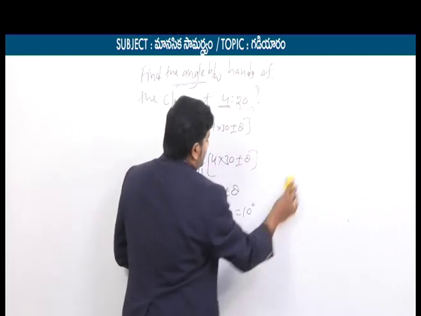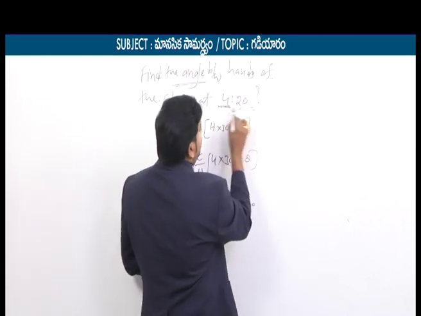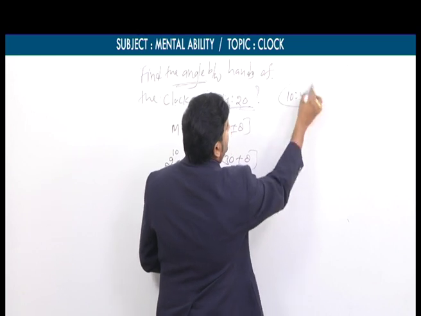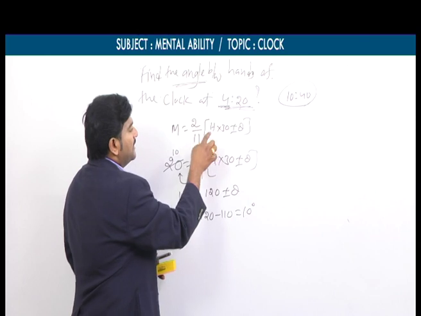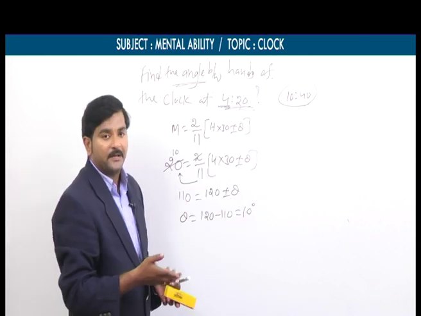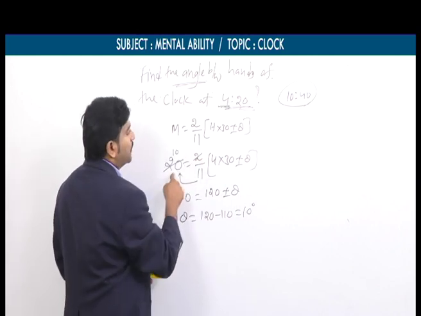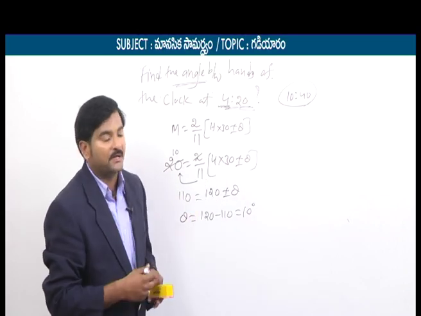Now let's say this is one kind of model, finding angle. For example, let's say instead of 4:20 he gave 10:40, no issue, you can take 10:40. In the same formula, instead of h equals 4 we need to take h equals 10 because the hours are 10, and instead of m equals 20 we need to take m equals 40 because he mentioned 40 minutes.